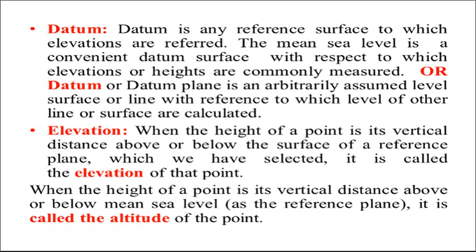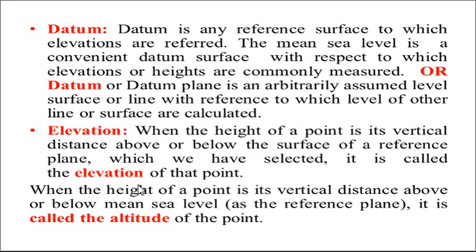Another definition, datum or datum plane is an arbitrarily assumed level surface or line with respect to which levels of other lines or surfaces are calculated. Then next one, elevation. When the height of a point is its vertical distance above or below the surface of reference plane which we have selected, it is called the elevation of that point.